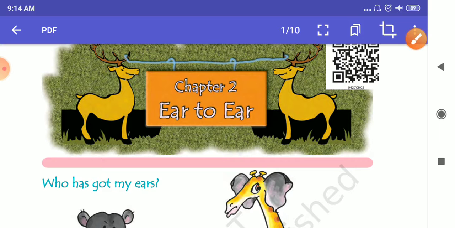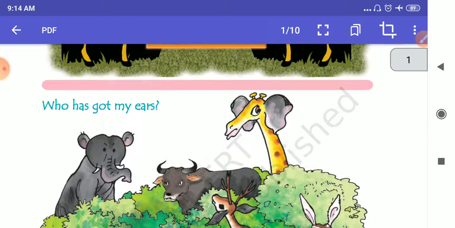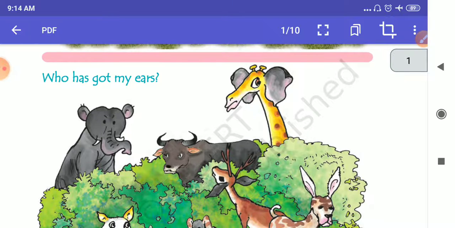Do you know what we do with our ears? I think everybody knows the answer. What do we do with our ears? We hear with our ears. We hear different kinds of sounds with our ears.